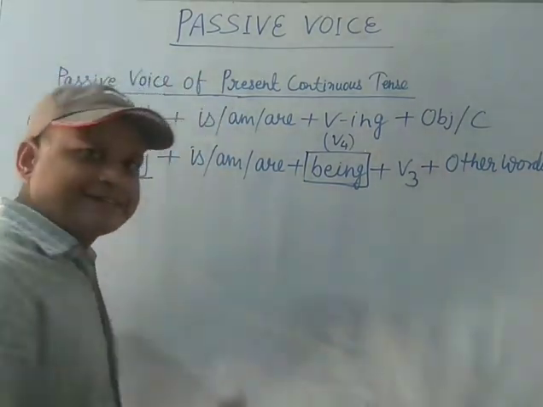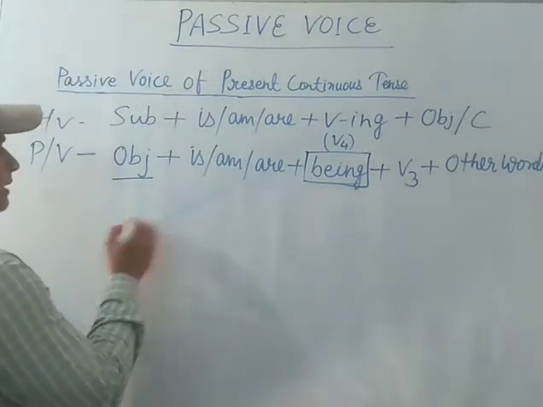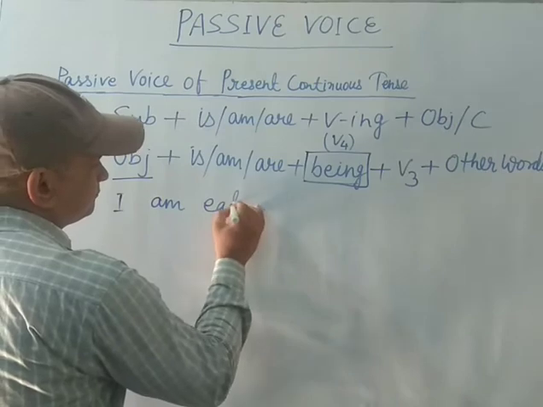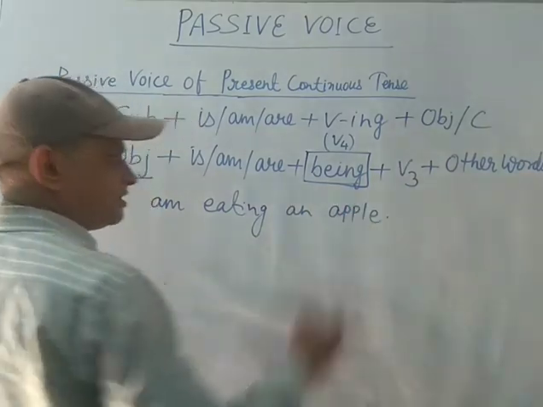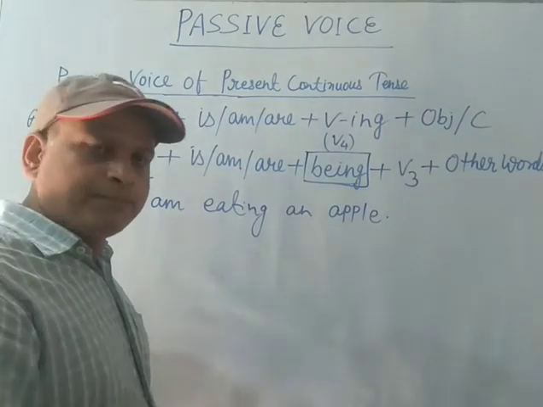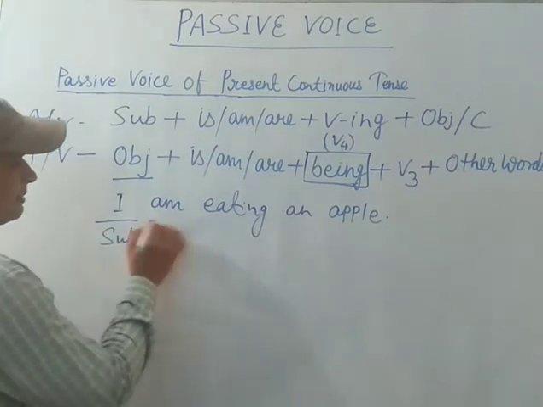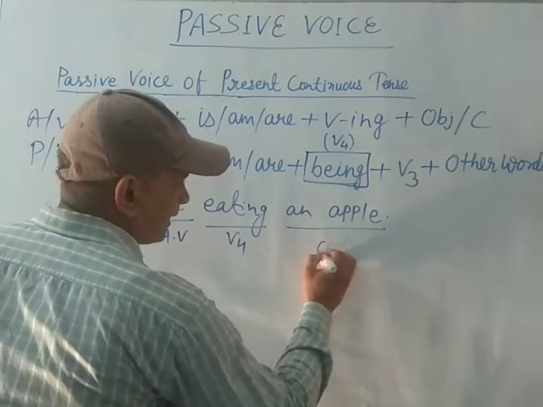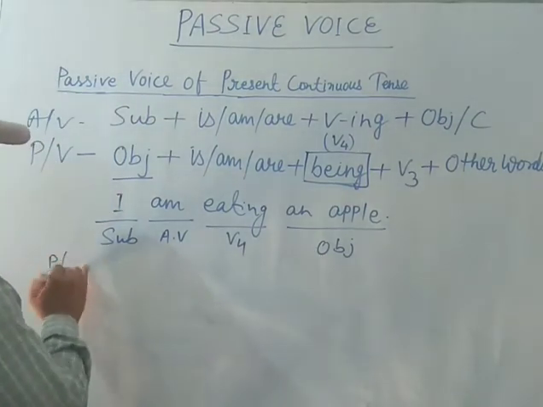Dear viewers, let's understand with an example. I am putting an example on the board: I am eating an apple, right? Here the process of eating is in progress. In this sentence, look, I is the subject, am is the auxiliary verb, eating is V4, and an apple is the object. Is it clear? Now let us change it into passive voice.